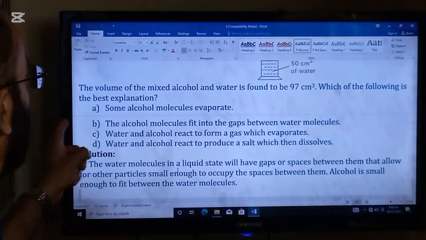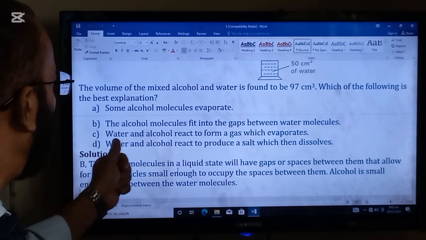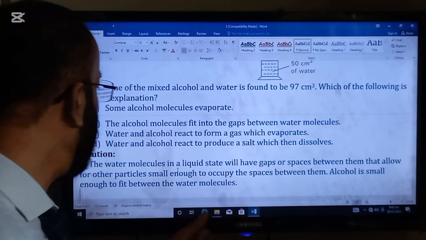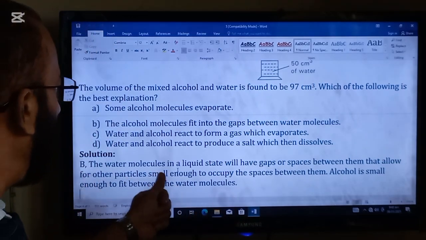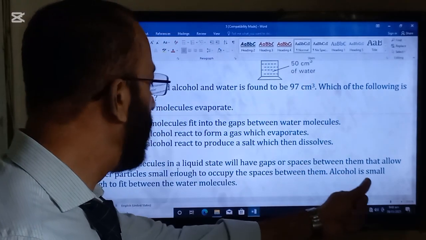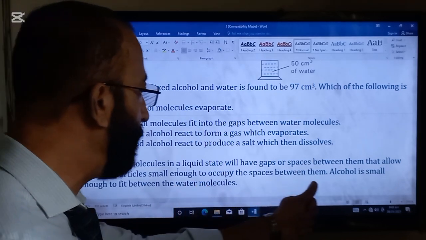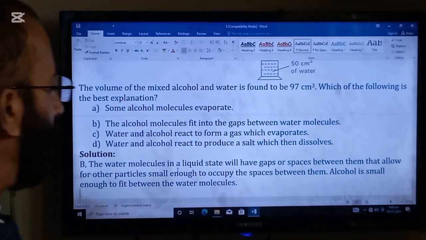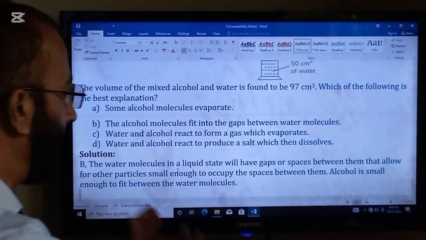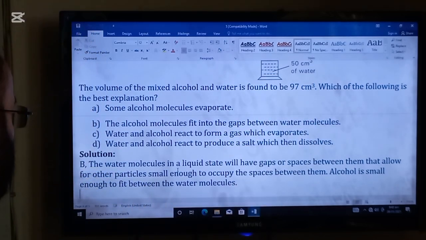Which of the following is the best explanation? So B is the best explanation. The alcohol molecules fit into the gaps between the water molecules. Explanation is here. The water molecules in a liquid state will have gaps or spaces between them that allow other particles small enough to occupy spaces between them. Alcohol is small enough to fit between the water molecules. So this is the reason the solution is of 97 centimeter cube.